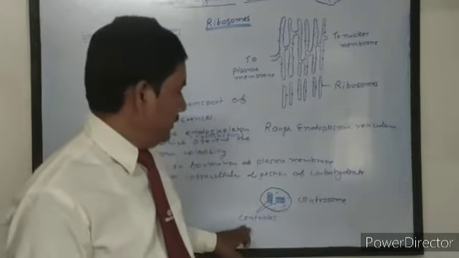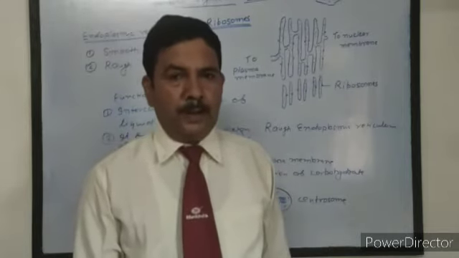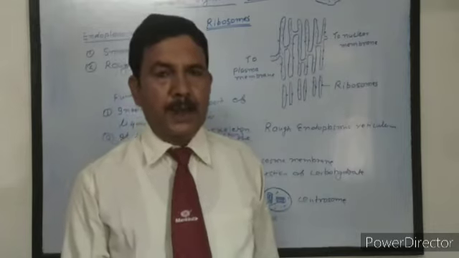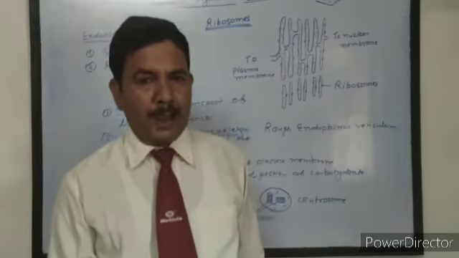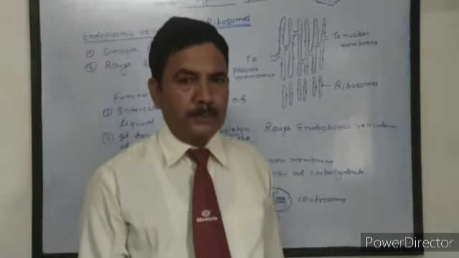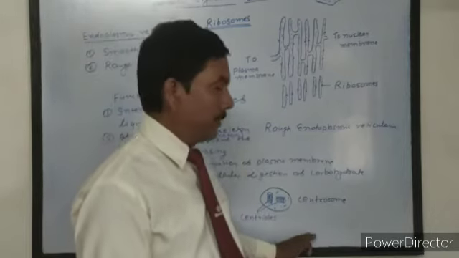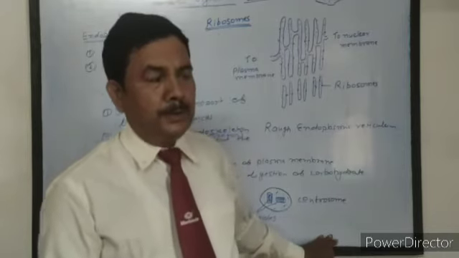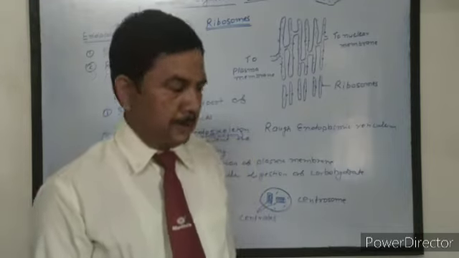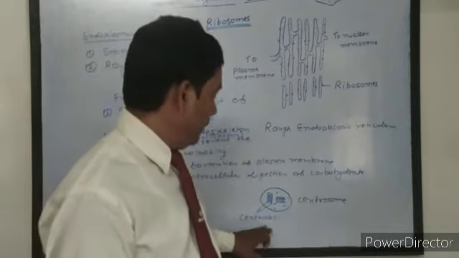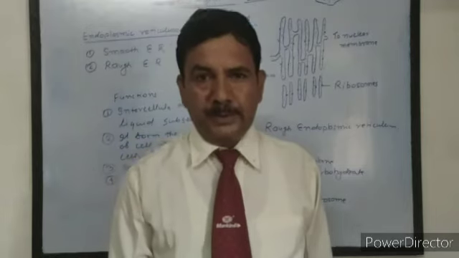During cell division, centrosome divides into 2 centrioles, which move towards opposite poles, and when they reach the opposite poles, they start the formation of a spindle fiber to which chromosomes are attached. The chromosome attaches through a spindle fiber and chromosomes are separated. The site of attachment of a spindle fiber on a chromosome is called the centromere. So from the point of centromere, the spindle fiber attaches, and spindle fibers are formed from centrioles of centrosome. So it is mainly concerned with cell division.